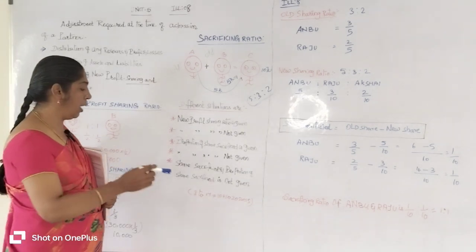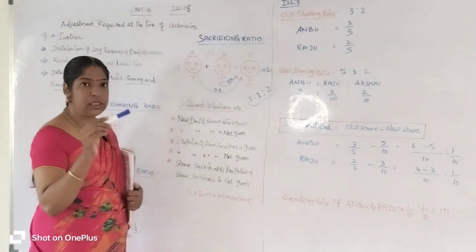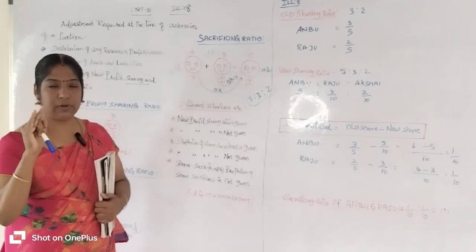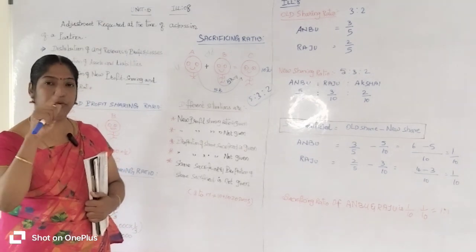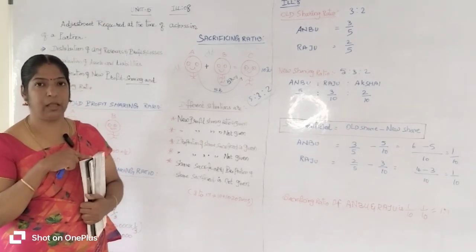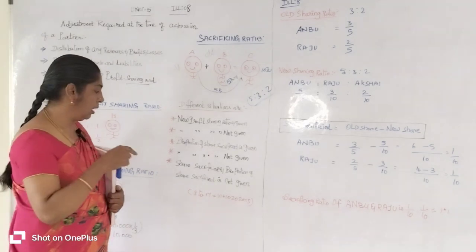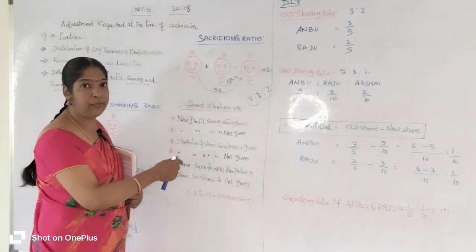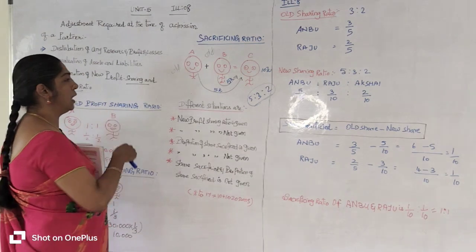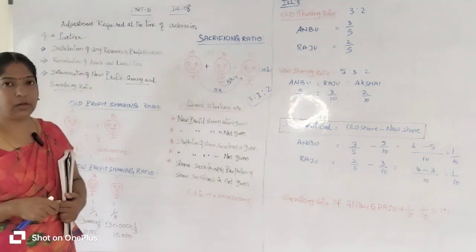We have 27 illustration sums and 27 exercise sums, totally 54 sums in this 5th chapter.